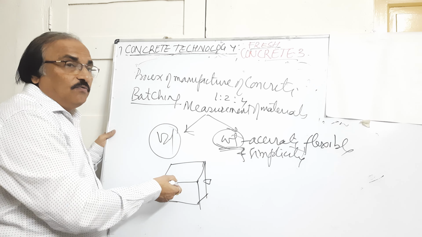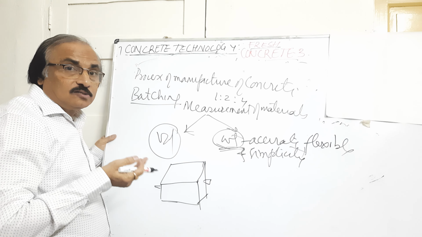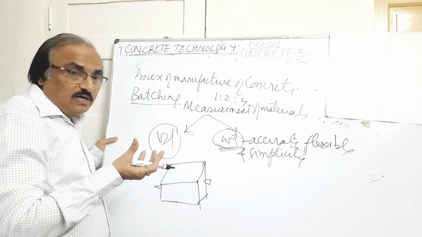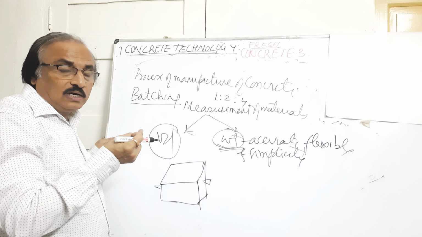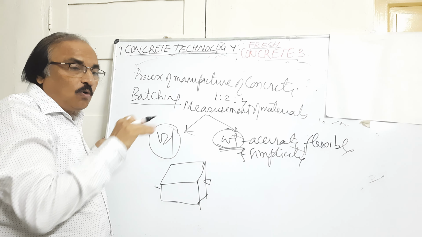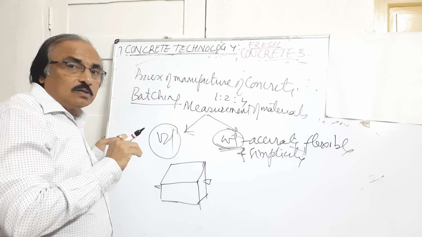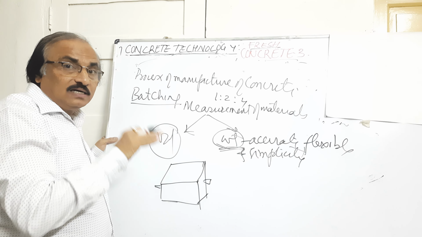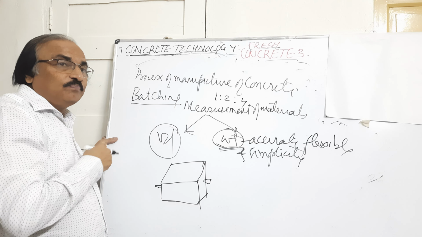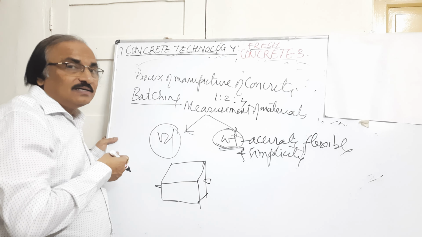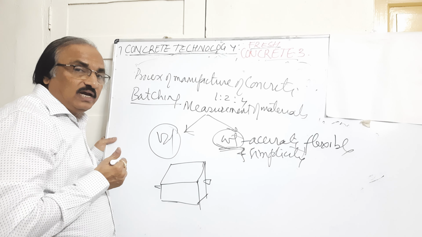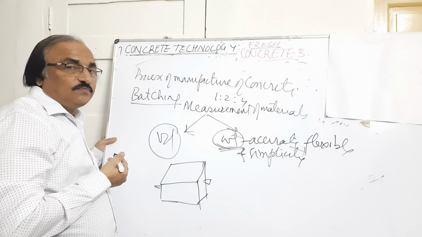Another factor is that sand has a bulking property because of the moisture available in the atmosphere. A film is formed around the sand particles, due to which they try to separate or repel each other, and the volume increases. If I add water to that, the film will break and the volume will decrease. This is known as the bulking of sand. So if you batch by volume, the bulking effect will be there in the sand. Because of this, it is always better to go by weight for batching of concrete.